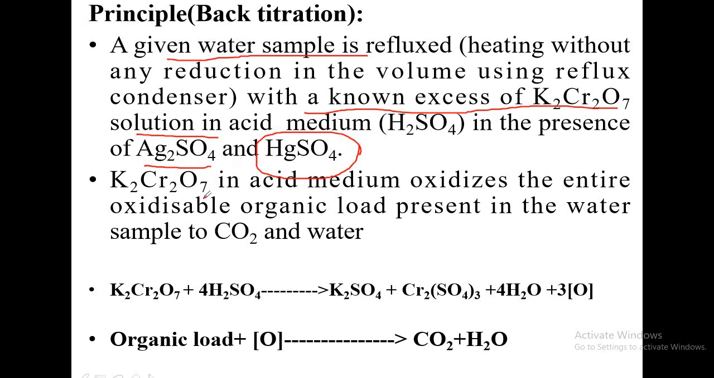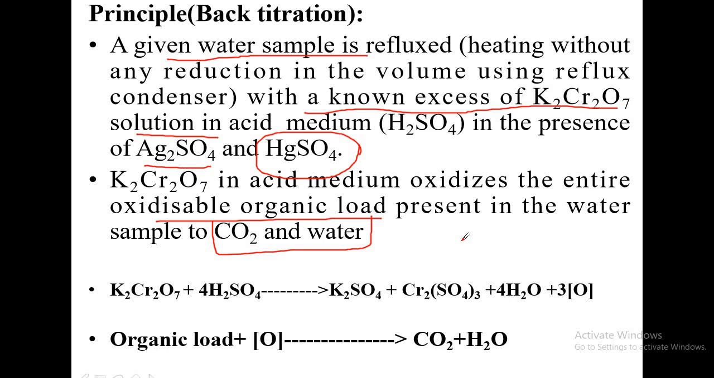Now, potassium dichromate in the acid medium oxidizes the entire oxidizable organic load, that is both biodegradable and non-biodegradable, present in the water sample, and all the waste gets converted into carbon dioxide and water. So our main purpose is to convert the waste present in the water sample into carbon dioxide and water. So that is decomposition of the waste.